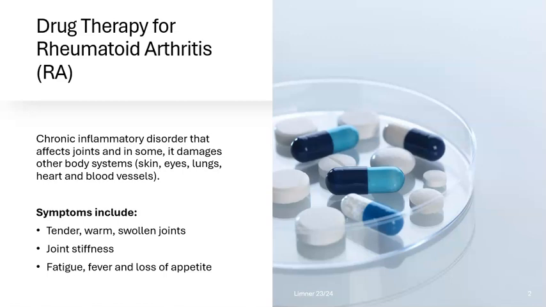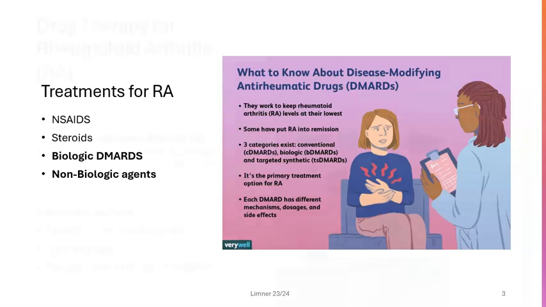But the main symptoms you see from the inflammation are tender, warm, swollen joints, joint stiffness, and then it has this systemic effect of fatigue, fever, and loss of appetite. So right there, it can be hard to diagnose at first. These are fairly vague symptoms at first, but the real key ones here are those warm, tender, swollen joints. And again, it can be pretty life altering depending on how severe it is. So we want to have some treatments for that.